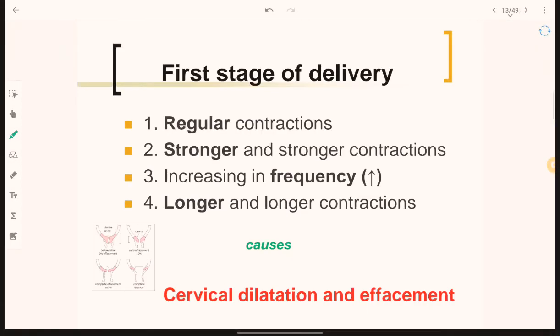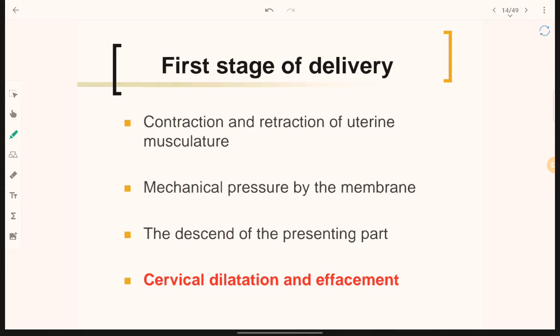Now, the first stage of labor, the first stage of delivery: regular contraction, stronger and stronger contraction, increasing in frequency, and longer contraction for the cervical dilation and effacement. For the first stage, the longest stage, there should be proper cervical dilation and effacement for the delivery of the baby. So there is regular contraction, increasing in frequency.